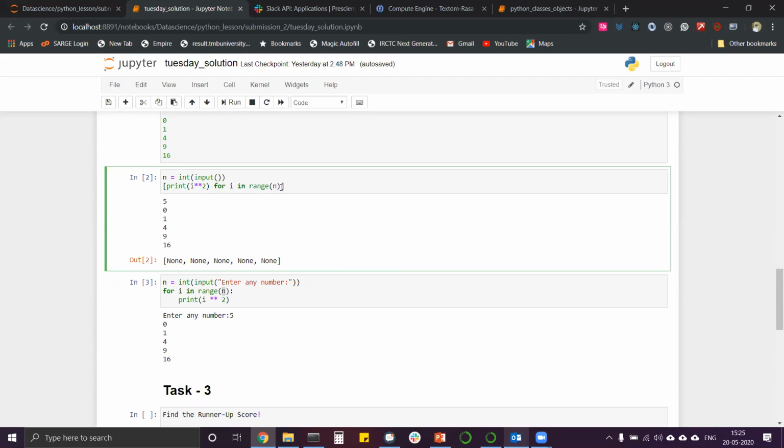This is actually legal. But if you remove this, what will happen? Question: Sir, why is it printing the None list? That is the question. If we remove this, what will happen? Aziz is asking why it is printing out the None list.